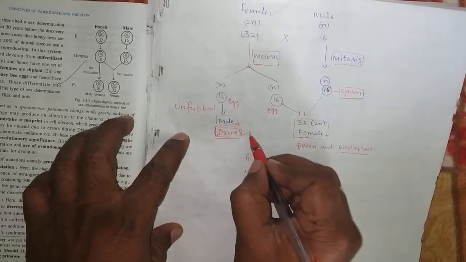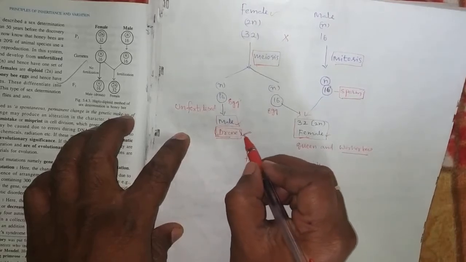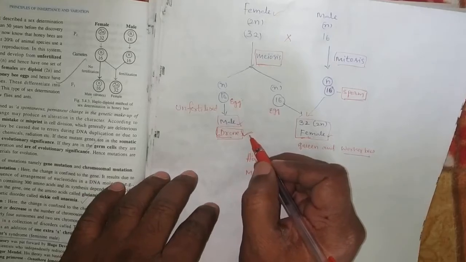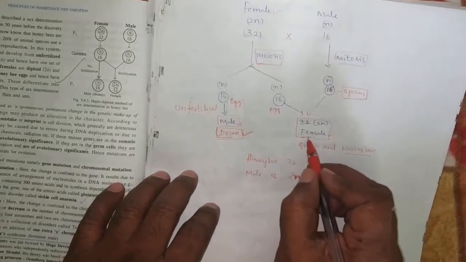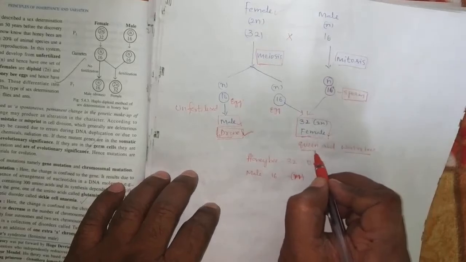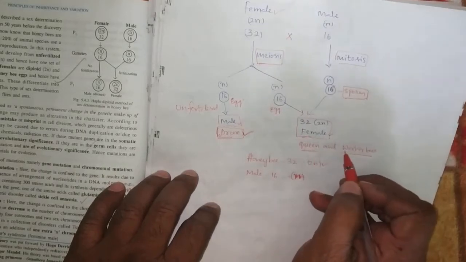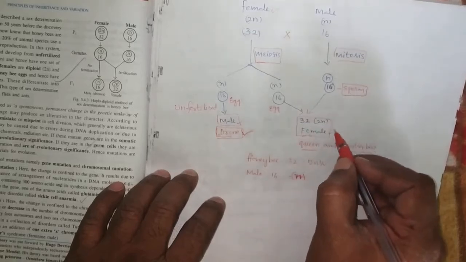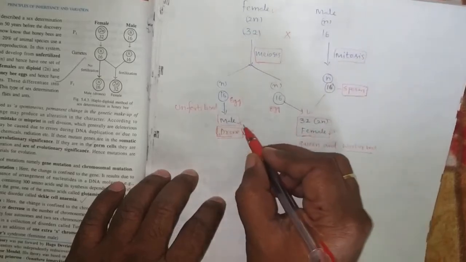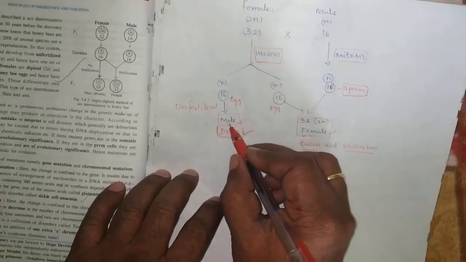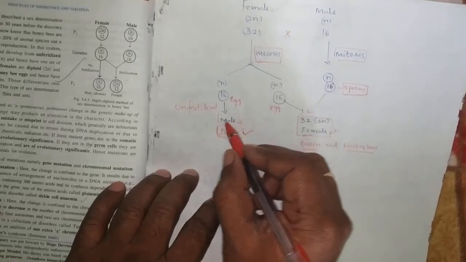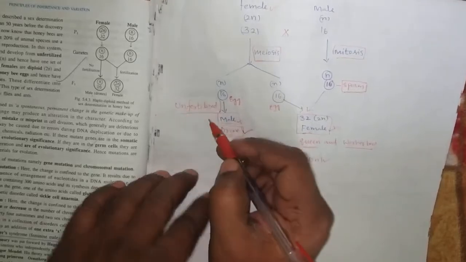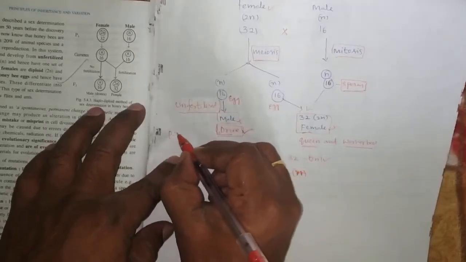Drones carry the nectar from the flowers and store it in the honeycomb. The queen lays the eggs only, and the worker bee does the work. So the diploid organism in the honeybee is called a female, and the haploid organism is called a male. The male is formed by the unfertilized egg. This is called parthenogenesis.